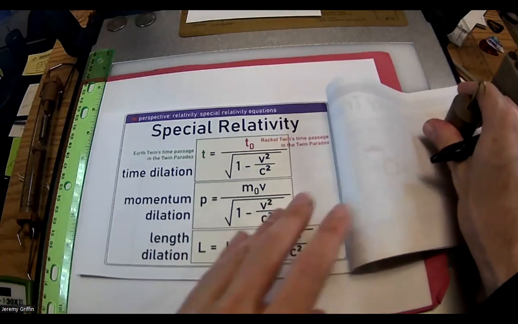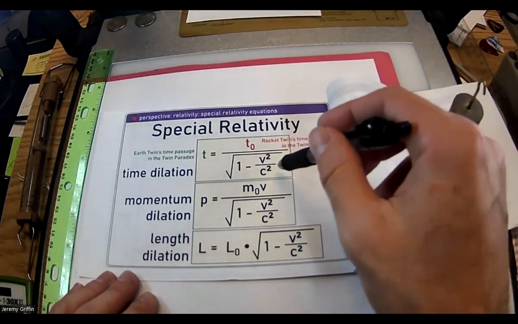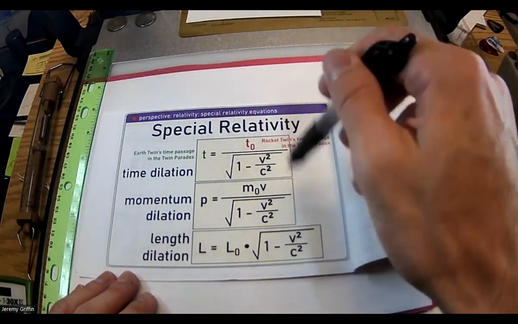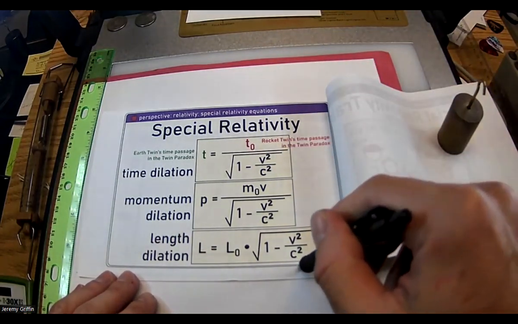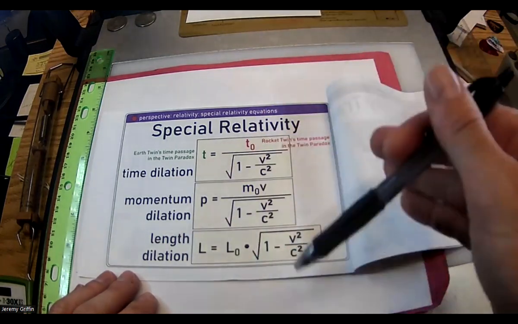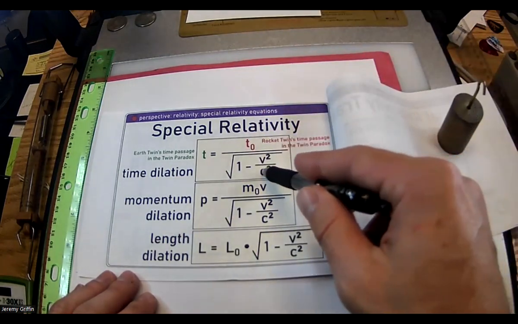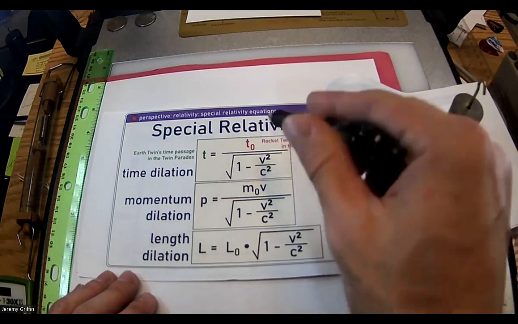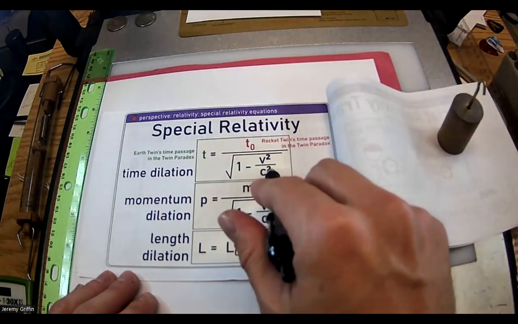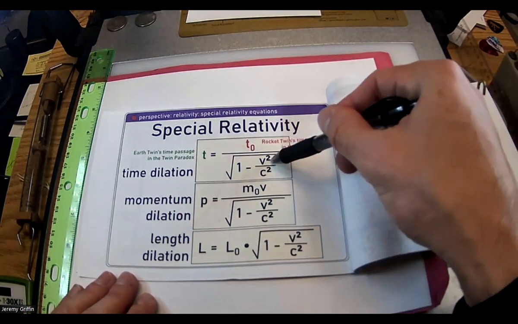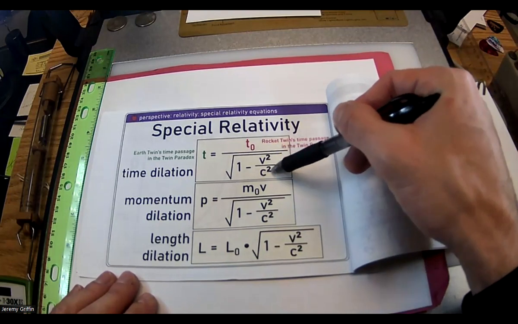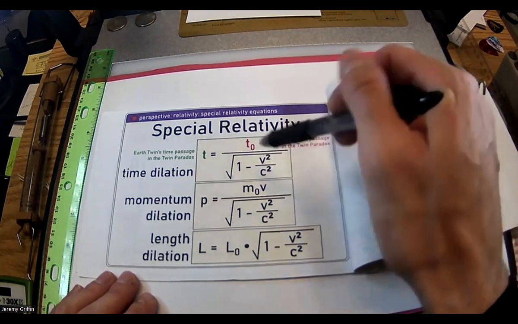Okay. So it goes like this. If there's anything relativistic, obviously you can just use these equations as they're listed. But what if something's at a non-relativistic speed? Then this fraction would be pretty close to 0%. Let's look at time dilation, for example. Guys, if your v is non-relativistic, then v squared over c squared is pretty close to 0, right? So we can just treat it as 0.